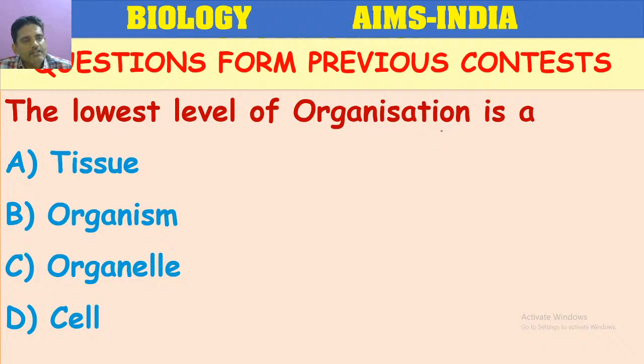Yes, some of you are answering A. Tissue means group of cells. Organism is formed by a group of organ systems. Organelle is individual, but the lowest or basic level of organization is the cell.